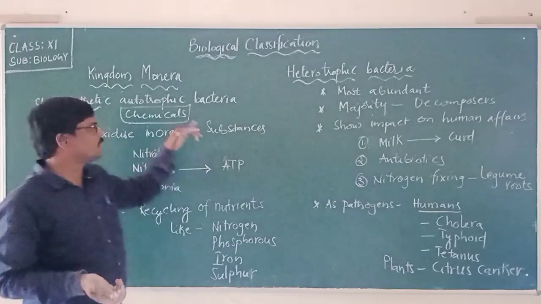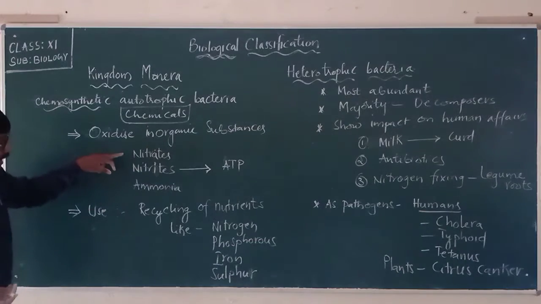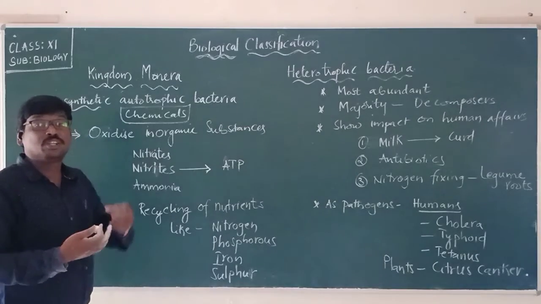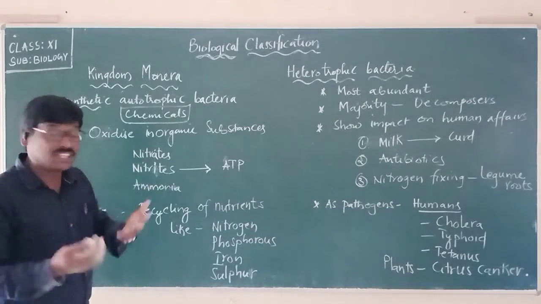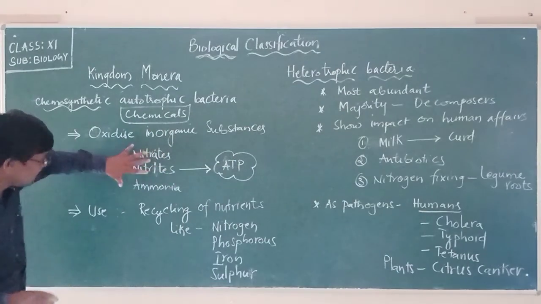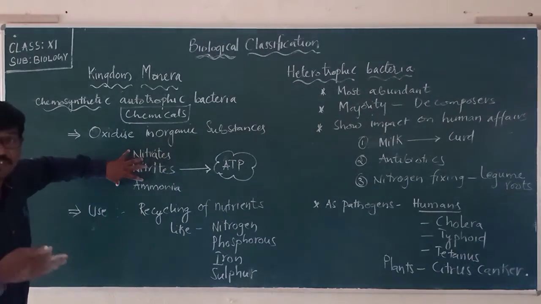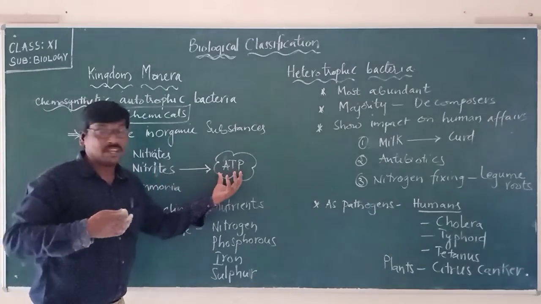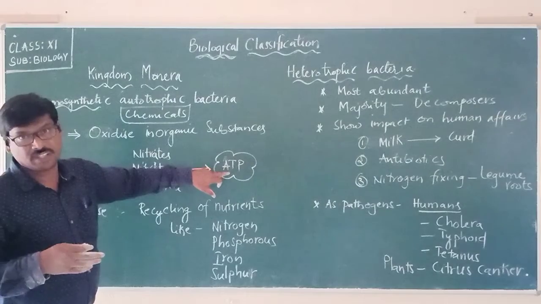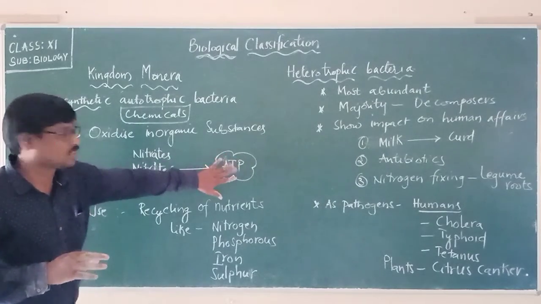What are those substances? Nitrates, nitrites and ammonia. They are converted into substances which release energy, stored in the form of ATP, a source of energy.